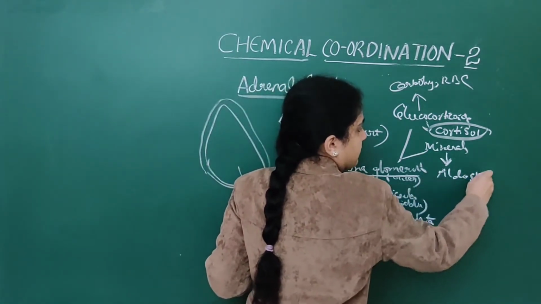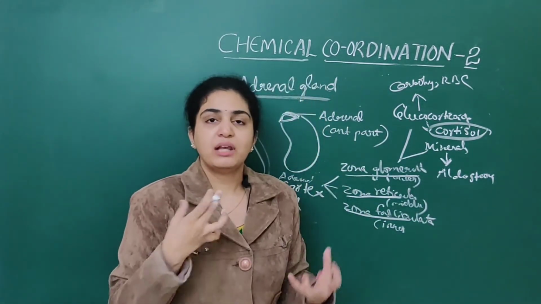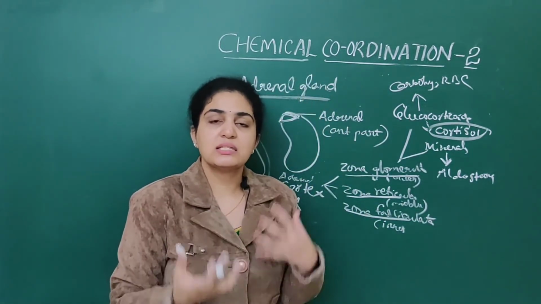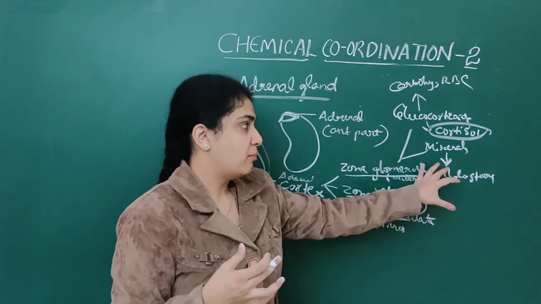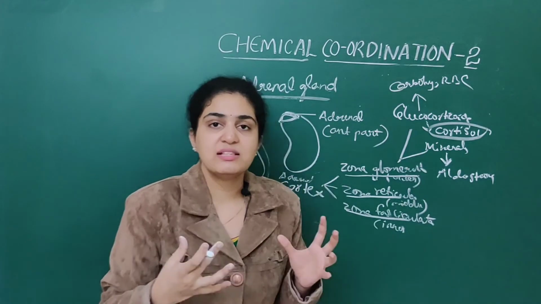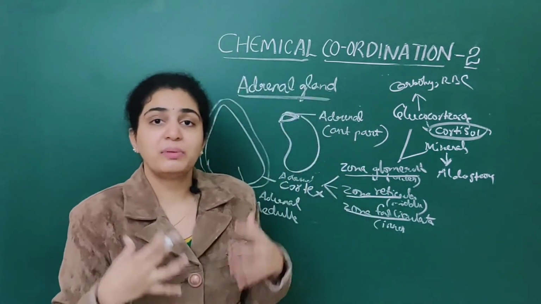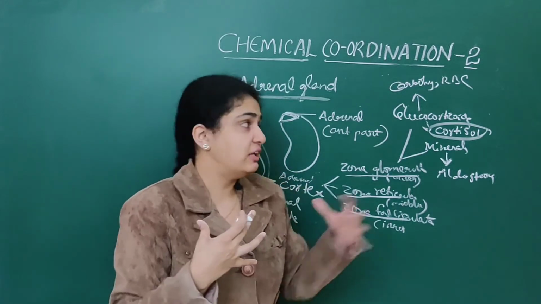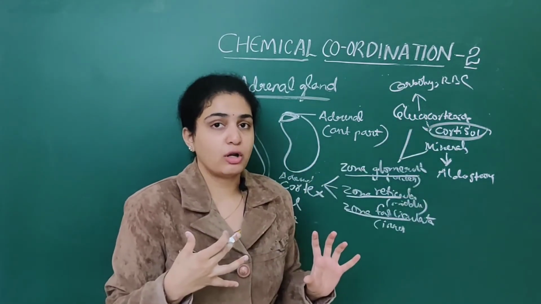Aldosterone acts on the kidneys and helps in reabsorption of water. Mineralocorticoids secrete a main hormone called aldosterone, and this aldosterone plays a very important role in kidney function. So this is about glucocorticoids as well as mineralocorticoids.